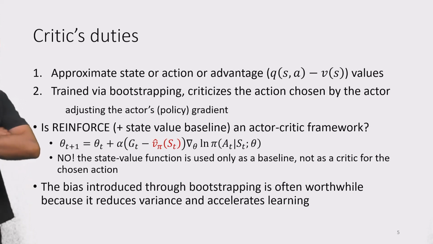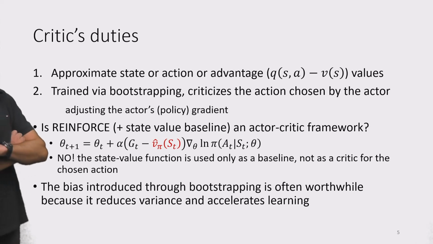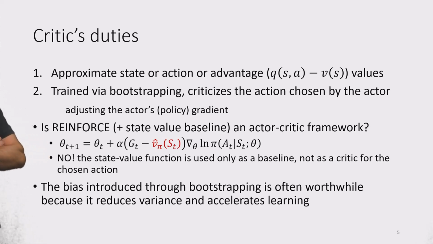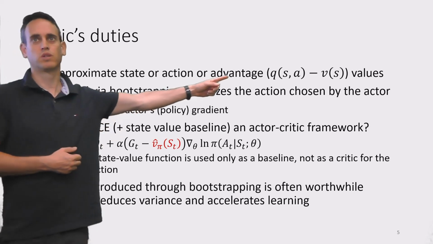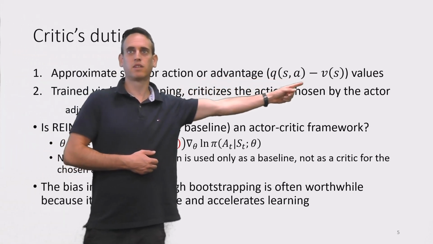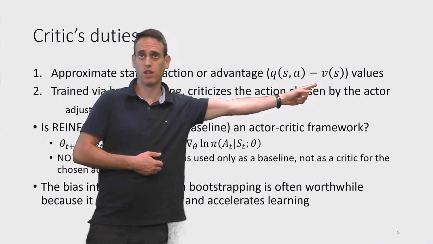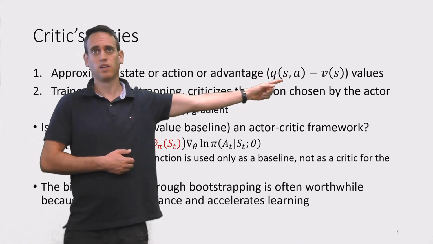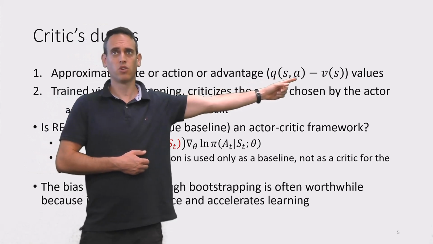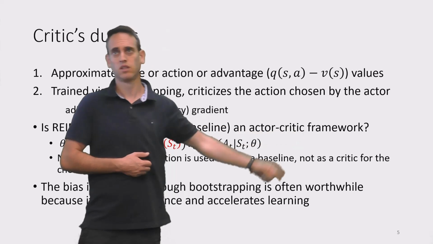First of all, it will need to approximate either the state or an action or an advantage value. Right, the advantage value, we've seen that before. It's just the difference between the action value given a specific action minus the current state value, the policy-based state value. And so this tells us the advantage of taking a specific action over the current policy.